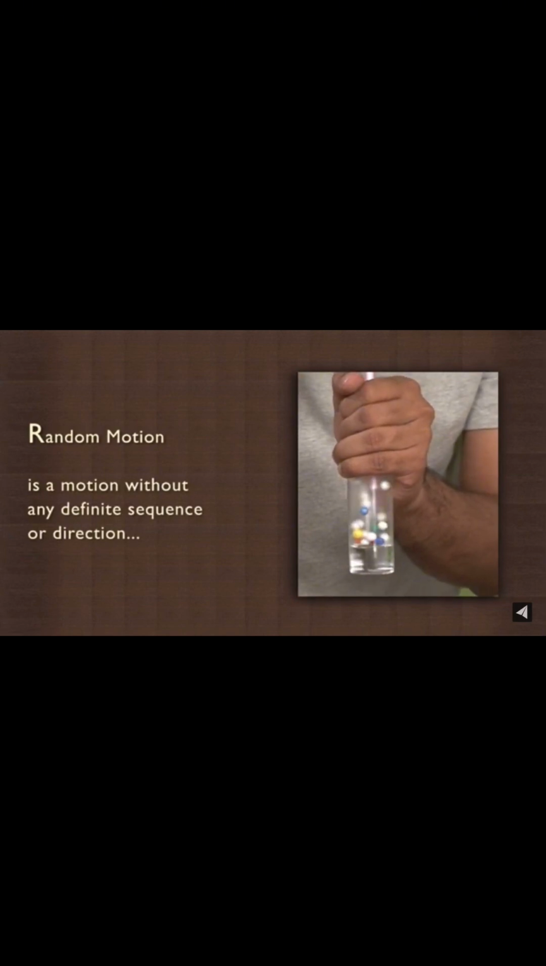Then the next one is random motion. This is when an object moves without a particular direction. We talk about smoke or particles suspended in air. They just move randomly. Of course, there's a change in position. They move from one place to another place, but without a particular direction. The movement of thermocol balls is random motion. Random motion is a motion without any definite sequence or direction. So we term that as random motion.